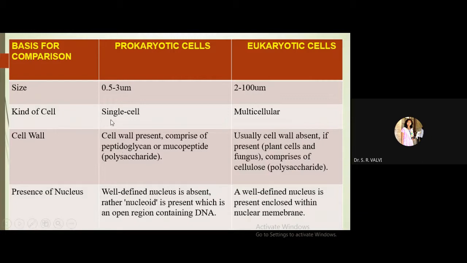There are different characters that we have to learn for prokaryotic as well as eukaryotic cells. So begin with size. In case of prokaryotic cells, they are 0.5 to 3 micrometer, whereas in case of eukaryotic cells, it's 2 to 100 micrometer in size. Then the second comparison is kind of cell.